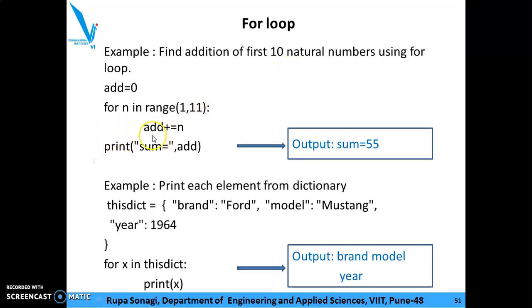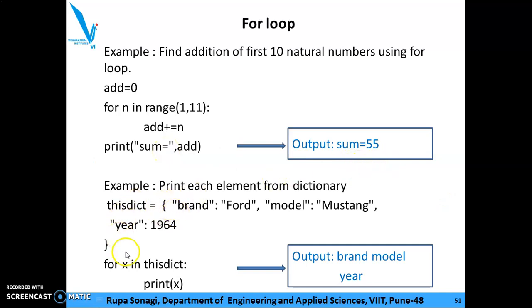With indentation, I want to make the add. So I want to add each number every time in the add. So I'm going to write add plus equal to n, which is equivalent to add equal to add plus n. Okay. So whatever the number is there, that will get added. So print sum equal to, and the value of add will be assigned to the sum. So the output is 55.